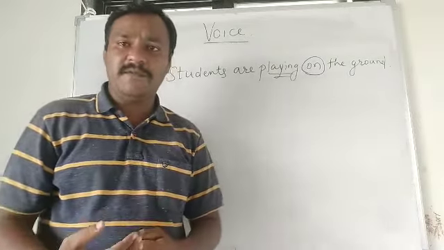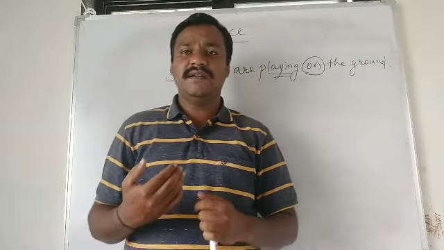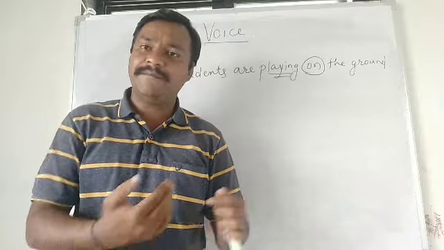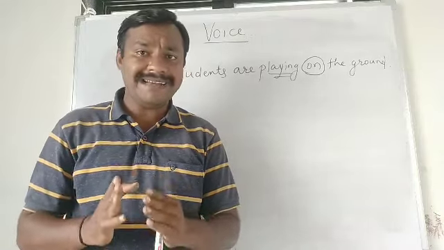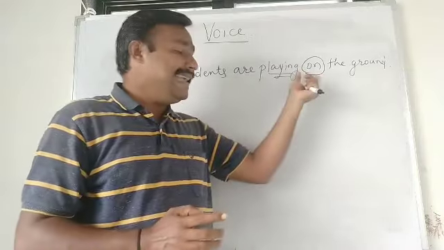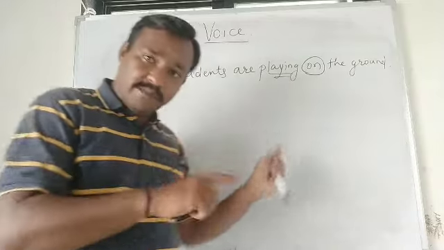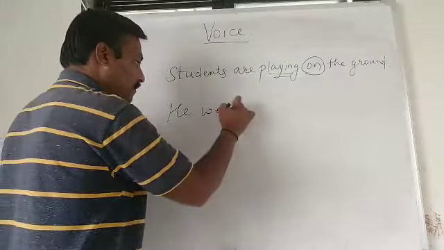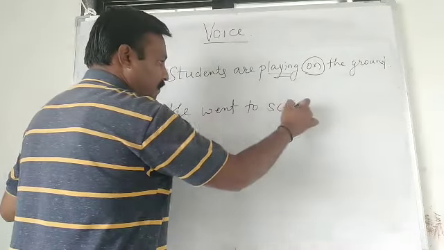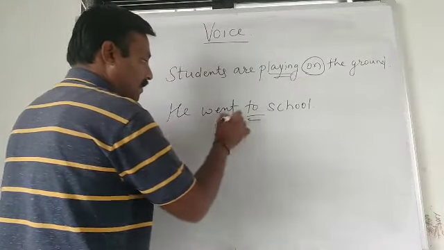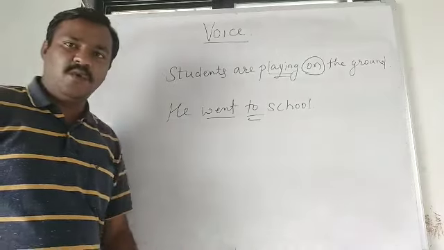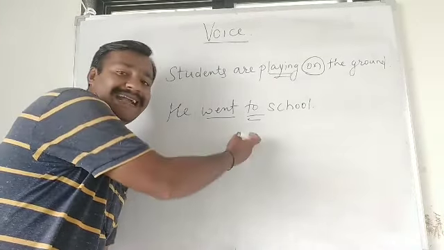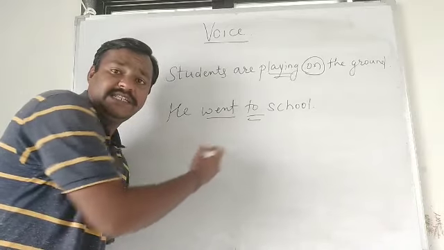So, keep in your mind, whenever you find there is preposition after main verb, but that should be immediately after main verb. One more example I will give you. He went to school. Here, went is main verb, and immediately after went there is to.